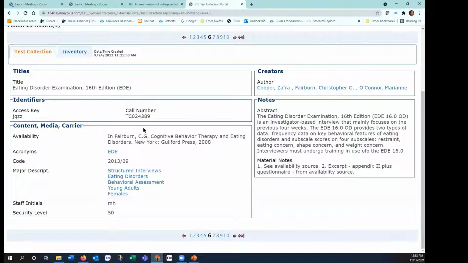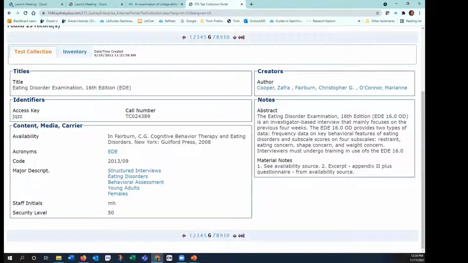ETS does not provide the item for you. If you wanted this book, you would check Dragon Search and just look up cognitive behavior therapy. That's our discovery tool to see if it's something that we own. Because of time, I'm not going to demo that, but if we didn't own it, it would be pretty easy to click on ways to request the item. And more than likely, I would request this through Easy Borrow because it's a book, and I do know they have this particular volume in regional libraries, so you can get it fairly quickly.